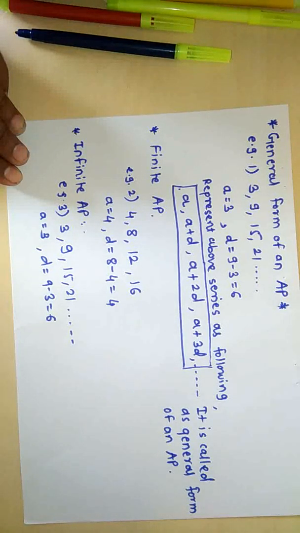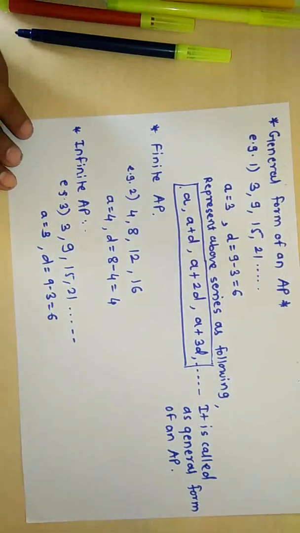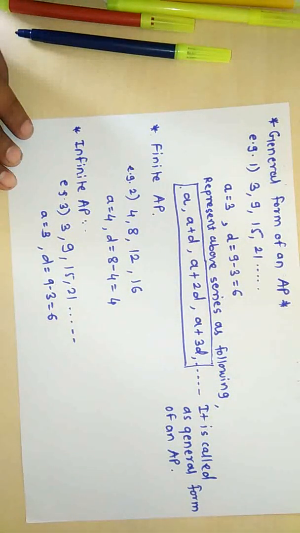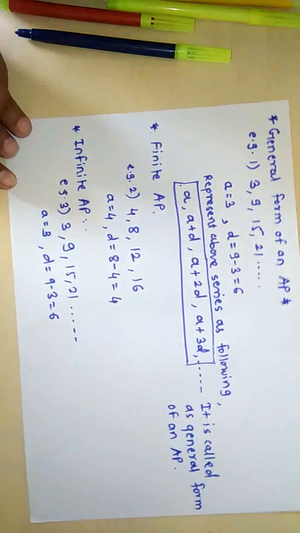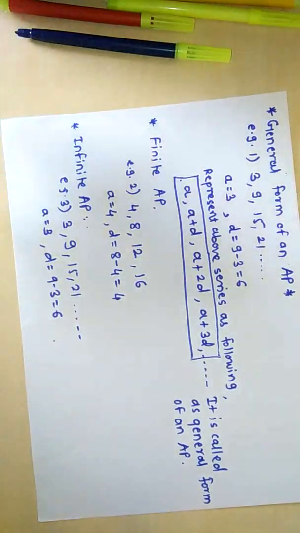Therefore, those arithmetic progressions in which the terms are infinite are called infinite arithmetic progressions. Okay, now to know the arithmetic progression, what information do you require? Whether the first term is required or the common difference is required, or both you require to know about the arithmetic progression. Think of it.